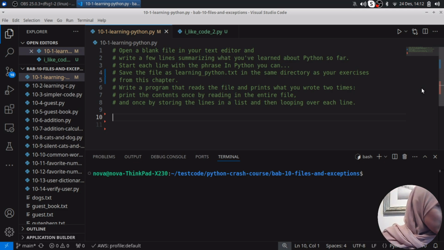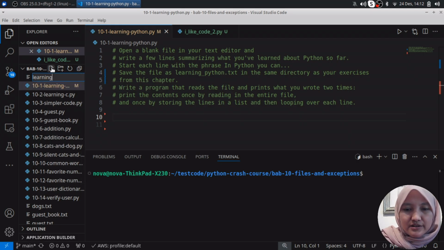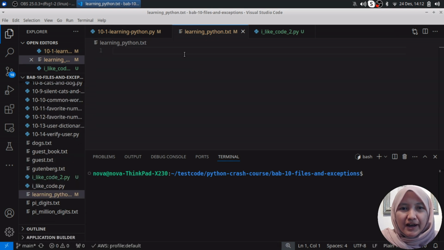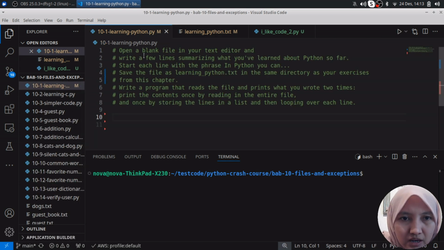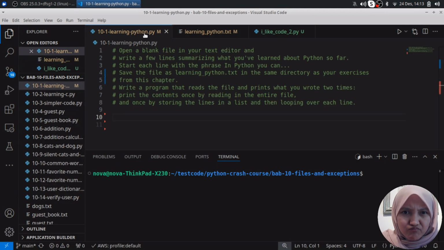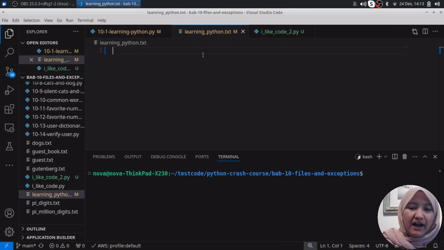So what is the meaning of this exercise? I would like to open a blank file in your text editor. I mean, like this, we make a .txt file. What is the meaning of .txt? Oh yeah, learning_python.txt. So just make a new file here and add learning_python.txt. You have a blank file, there is no information here, but I would like to write a few lines summarizing what I've learned about Python. At the beginning: in Python you can